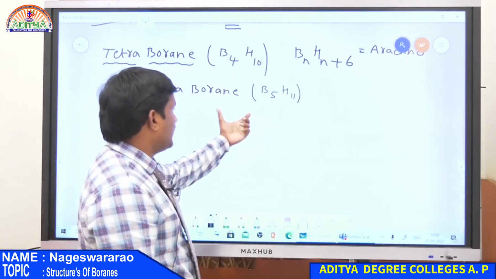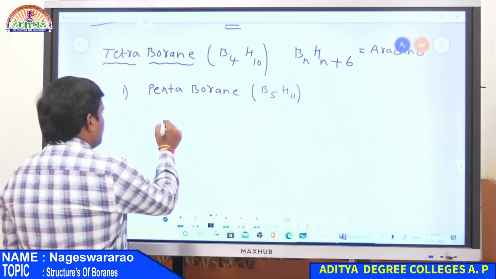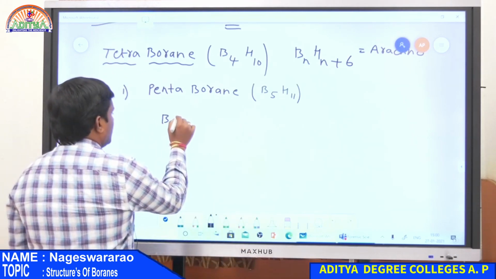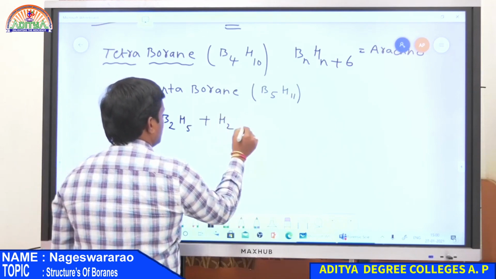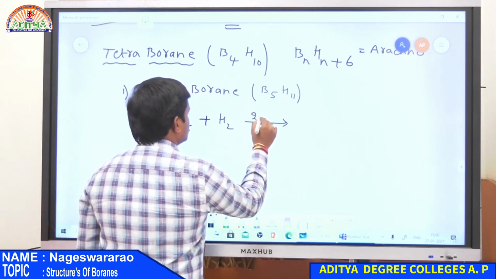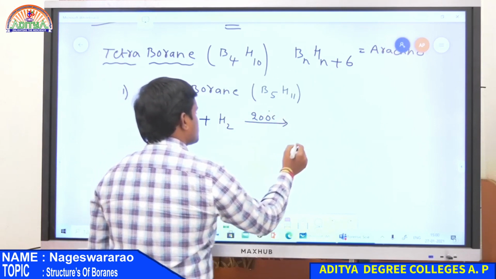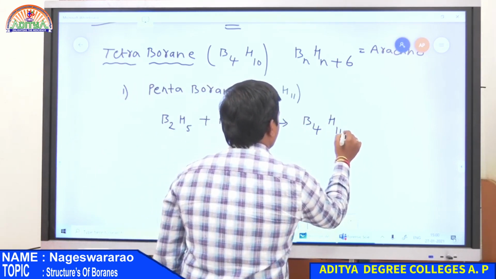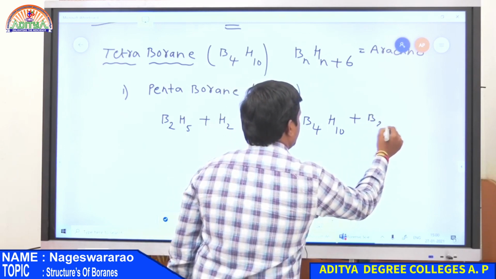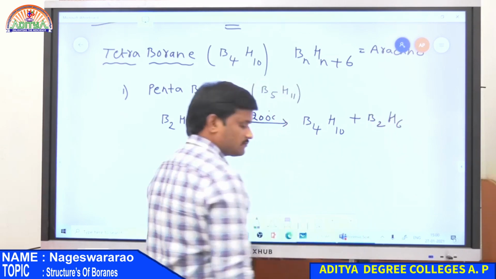So whenever pentaborane is heated along with hydrogen at 200 degrees centigrade, it gives tetraborane, that is B4H10, along with diborane B2H6.